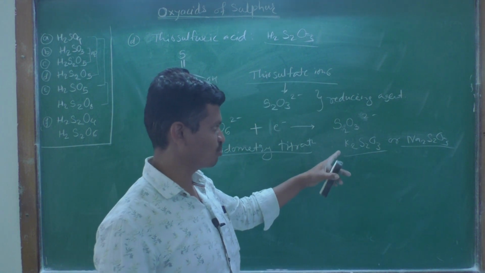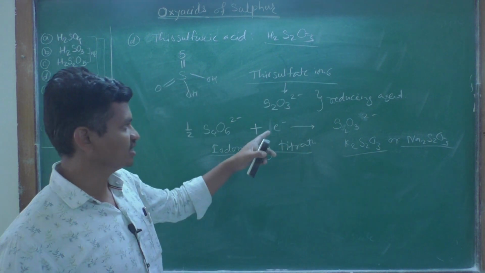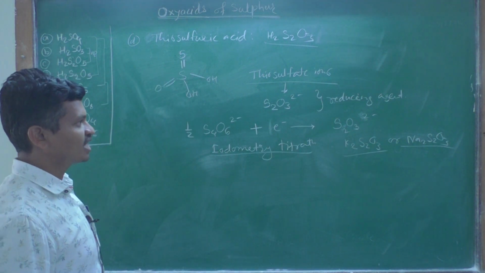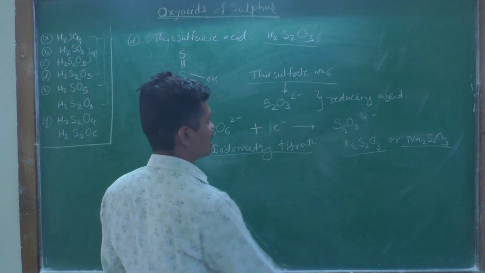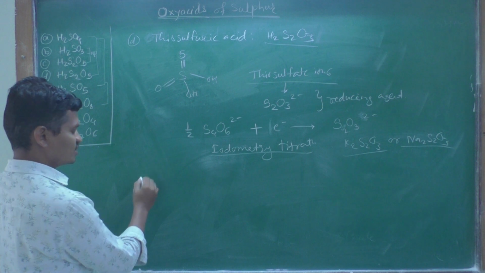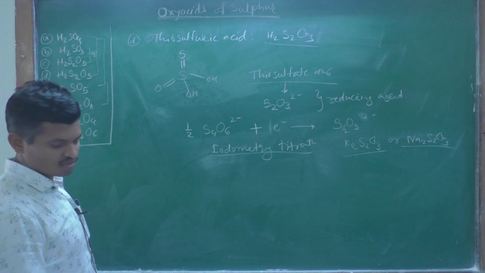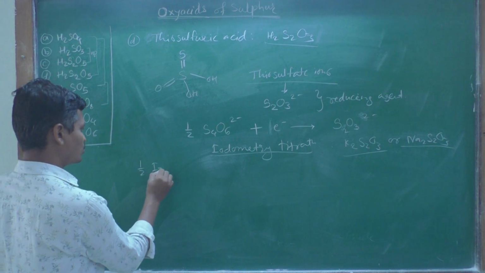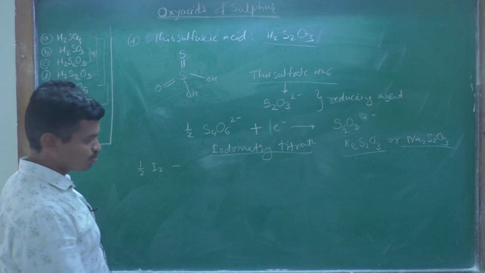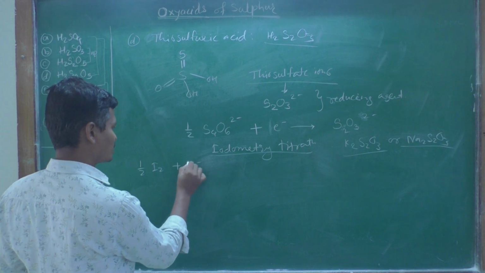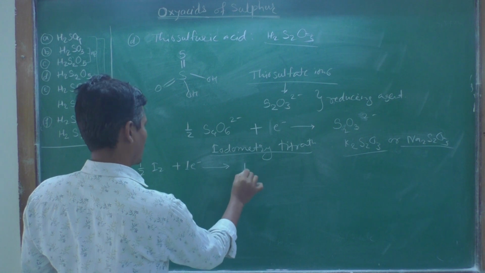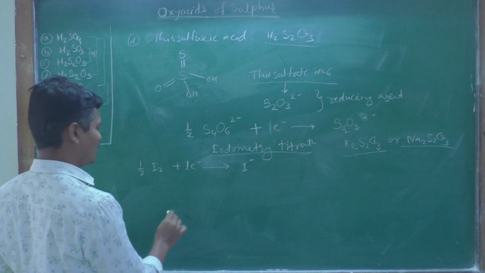These are the salts formed with S2O3 2 minus ions, and these thiosulfate ions are reacting with iodine. So the reaction is 1/2 of I2 plus 1 electron, giving I minus.